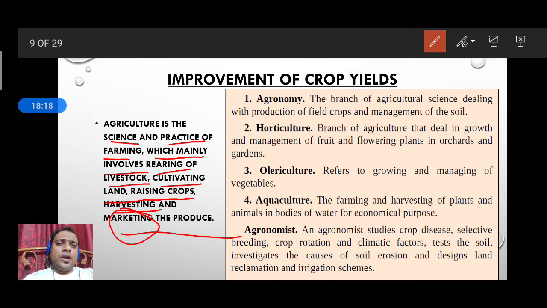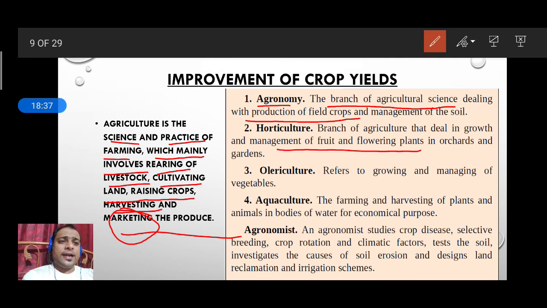Okay, so after that, this improvement of crop yield, one or more topics are there. For example, what do you mean by agronomy? Agronomy means the branch of agriculture science dealing with the production of field crops. What do you mean by horticulture? It is the management of fruit and flowering plants. Olericulture is managing the vegetables only. How to manage the vegetables.